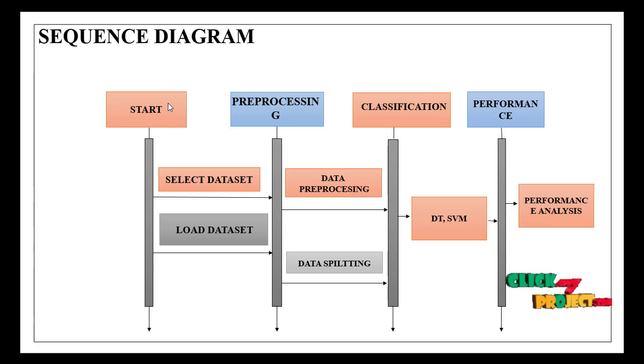In the start point, we select the data, load the data, and preprocess. In the preprocessing, we apply handling missing values and label encoder. In the classification, we apply the ML algorithms like DT, SVM or likewise. In performance analysis, we find the accuracy, confusion matrix and classification report for the whole dataset.